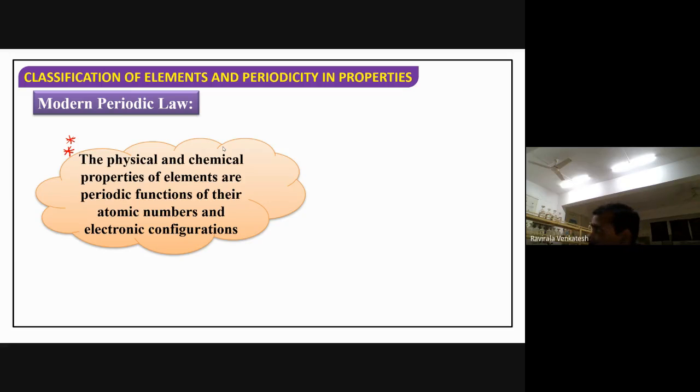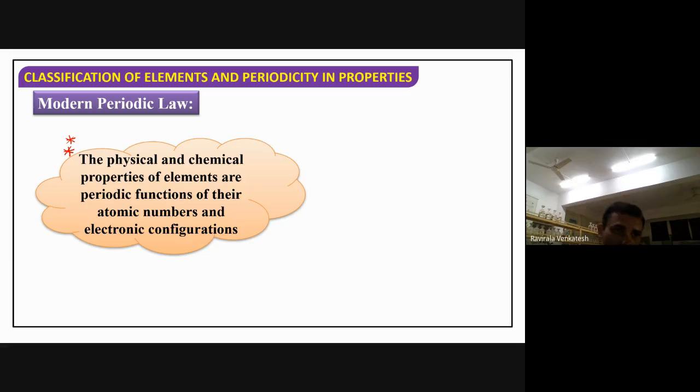How are they changing? In their periodic function, they are repeatedly changing. I will show in the modern periodic table how they are repeatedly changing.